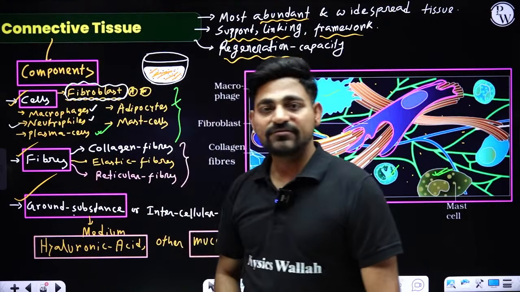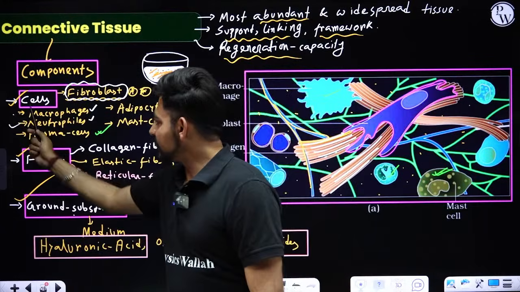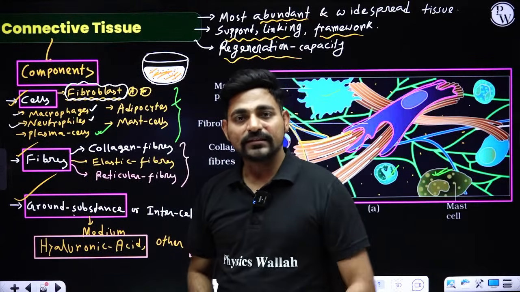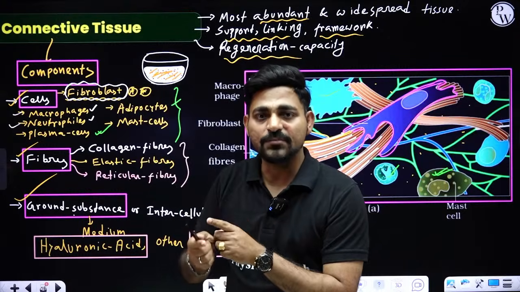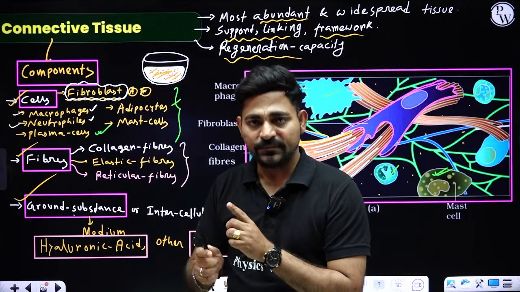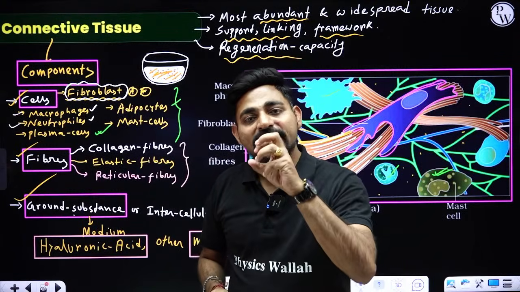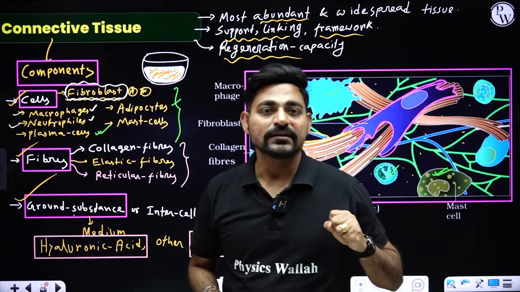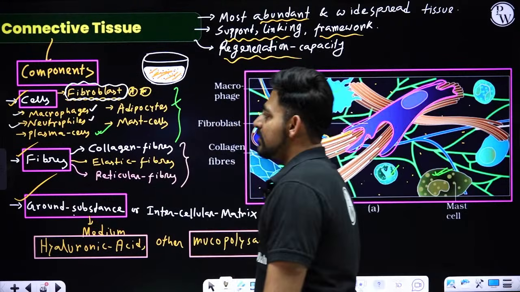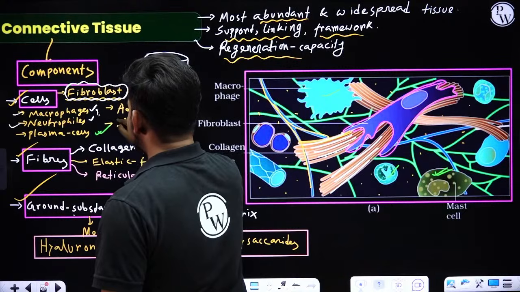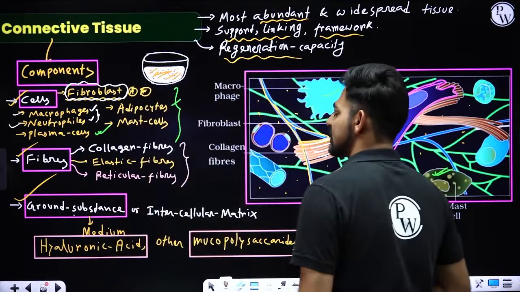First your body will activate neutrophil, then a macrophage will also come, and they will fight with the germs, fight with the bacteria or the pathogen, and they will engulf that like an amoeba. So that's why these macrophages and neutrophils are amoeboid in nature or phagocytic in nature.